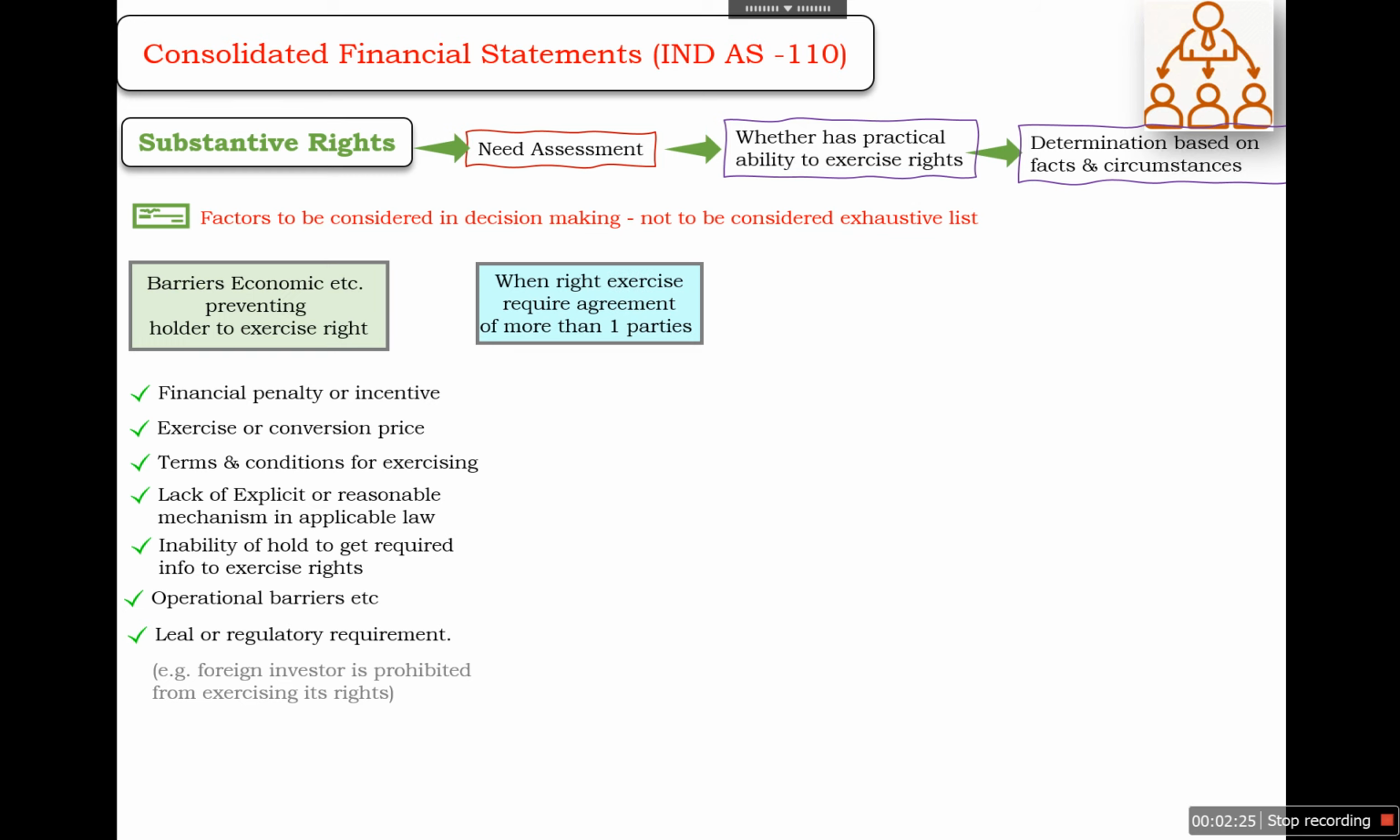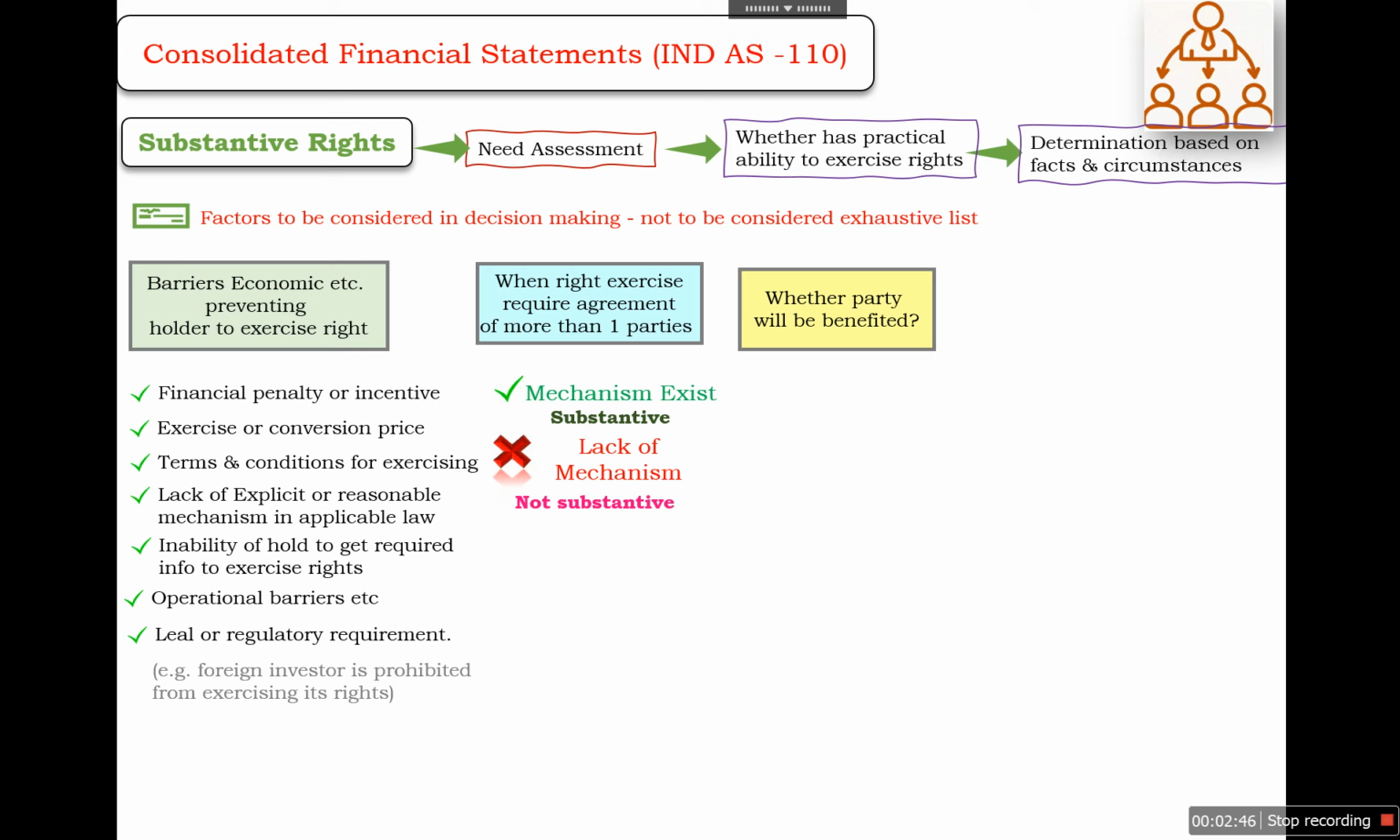Apart from it, when the right's exercise requires agreement of more than one party, and if there is a mechanism that exists to consolidate those parties to come to a decision, so if the mechanism exists, it will be called substantive, and if there is a lack of mechanism, it will not be substantive.